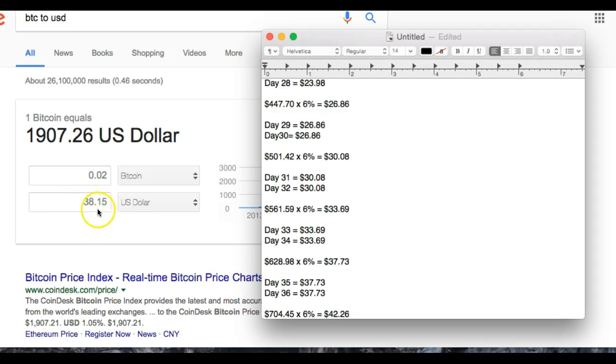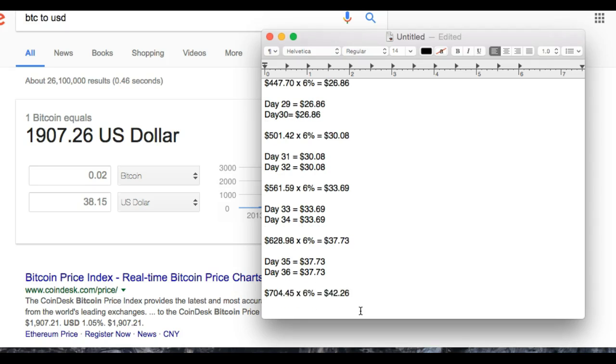We need $38.15 to be 0.02 Bitcoin to reinvest. So maybe by the time you're watching this, your original investment could be worth more. But for right now, we need 2 more days, day 35 and day 36 at $37.73 a day, and now we're over $704.45 times 6%, and now we're earning $42.26 a day. So that took us a month and almost a week to do that.